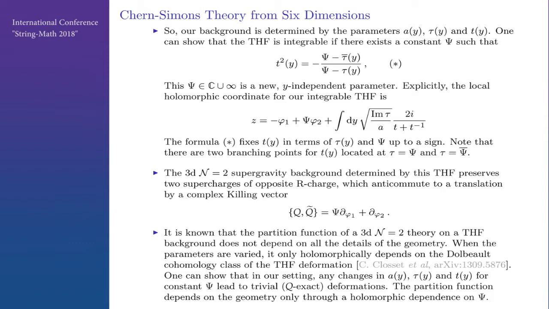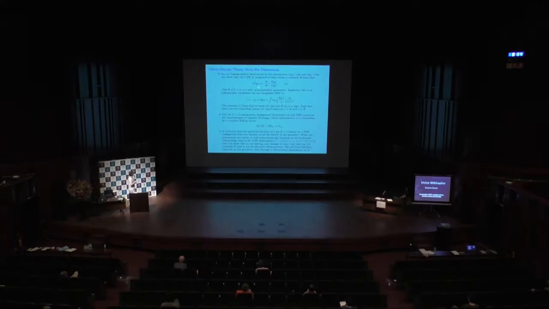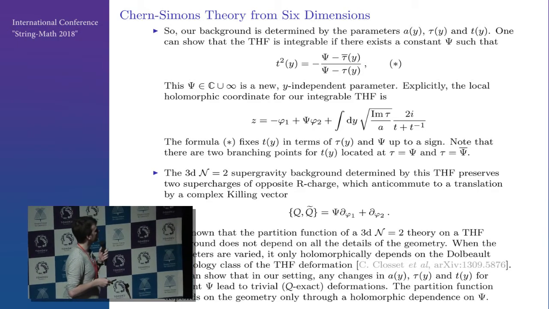In fact, it is integrable if there exists a constant psi such that t squared is related to tau and psi by this formula. So this psi, which can be complex or infinity, is a u and y independent parameter. And explicitly in this THF, the local holomorphic coordinate in transverse fibers is given by this formula. The formula above fixes t in terms of tau and psi up to a sign. And there are two branching points at tau equal to psi and tau equal to psi bar.